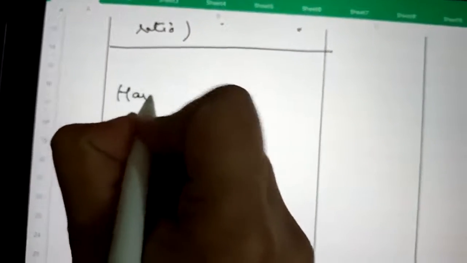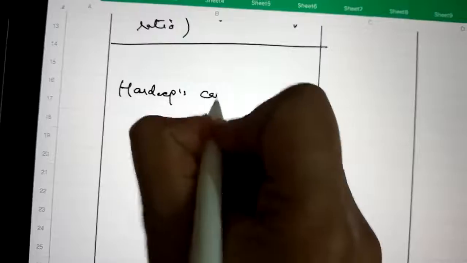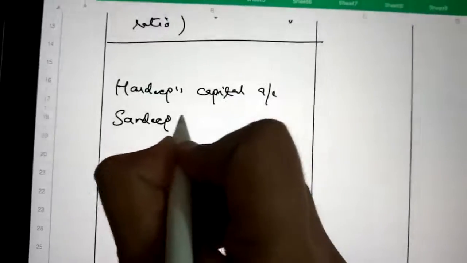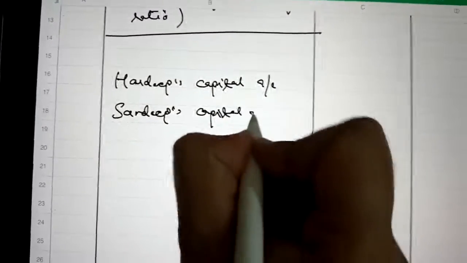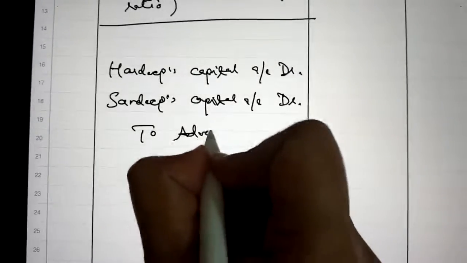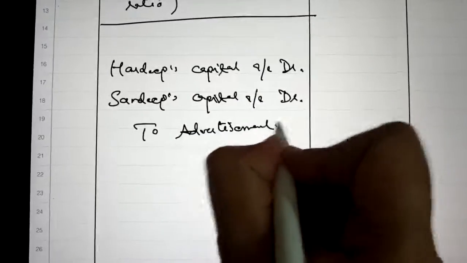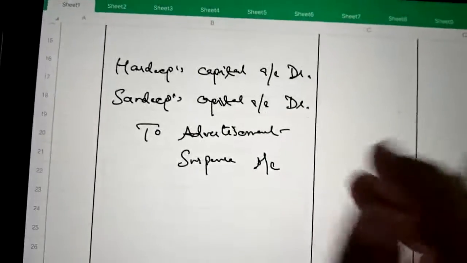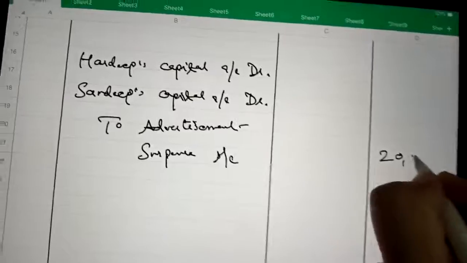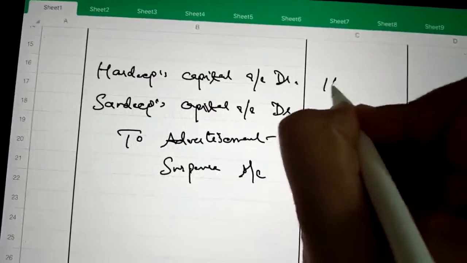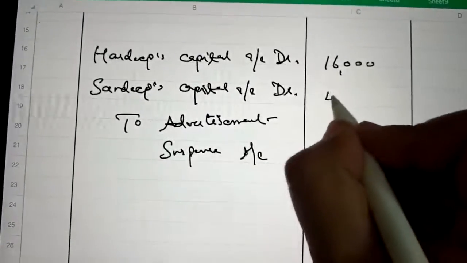Entry will be Hardeep's capital account debit, Sandeep's capital account debit to advertisement suspense account. So here the advertisement suspense account is 20,000 and the old ratio is 4:1. So in Hardeep's account 16,000 will come, in Sandeep's account 4,000 will come.